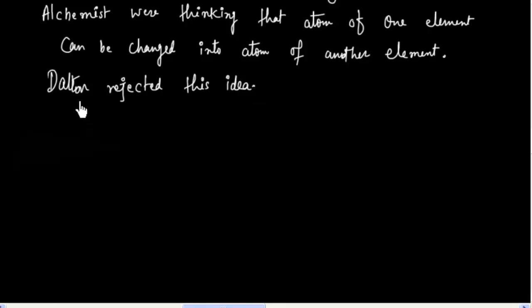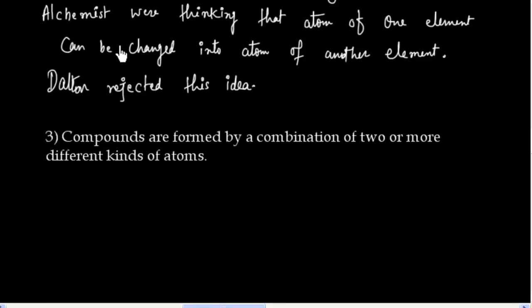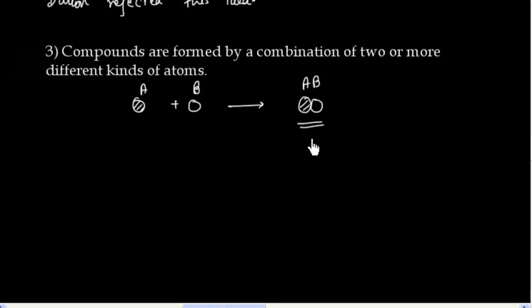Now what is the next postulate? The next postulate says compounds are formed by a combination of two or more different kinds of atoms. So this means I have an atom of type A, and if I have an atom of a different type B, they mix and they can form a compound. So this is compound AB. Another important point in the case of a compound, we must have a chemical joining, that is a chemical bond. So these two atoms should be chemically attracted.